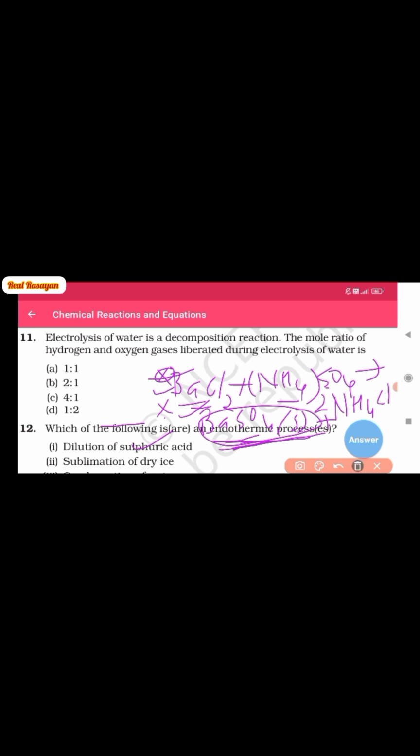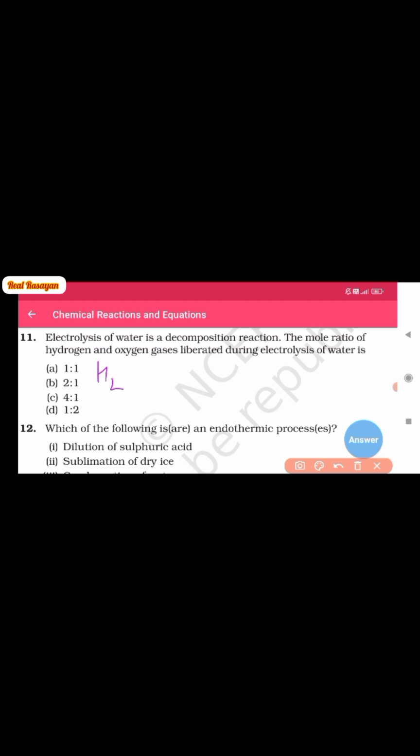Let us do the decomposition reaction of water. So water, H2O, decomposed into H2 plus O2, and 2 molecules of water changes into 2 molecules of hydrogen gas and 1 molecule of oxygen. So the molar ratio of the hydrogen and oxygen gases is 2 moles and 1 mole. So the ratio will be 2:1.